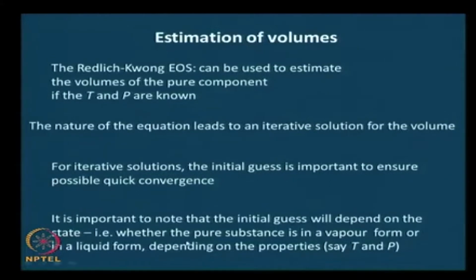In other words, whether the pure substance is in a vapor form or in a liquid form will determine the initial guess that we are going to make, and this of course will depend on the temperature and pressure. Later in the course we will see how to actually fix the number of variables that are required to know the state of a system.